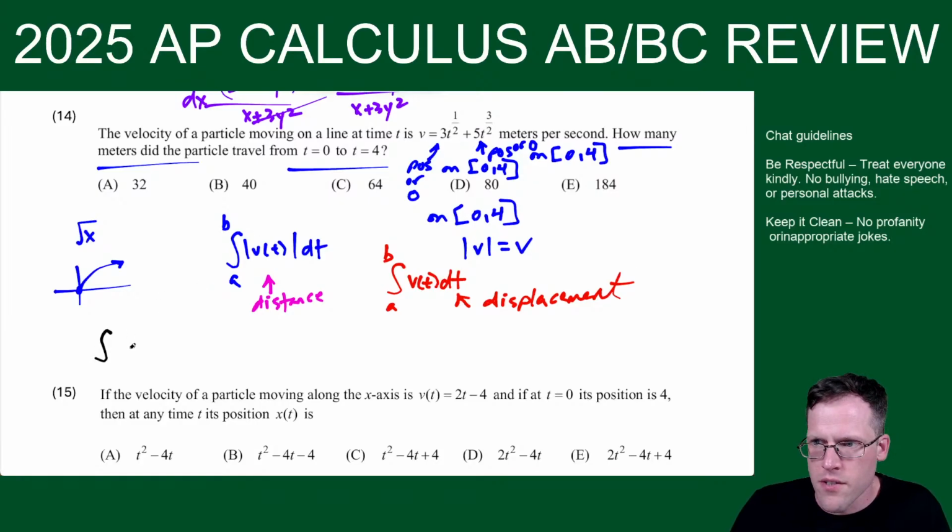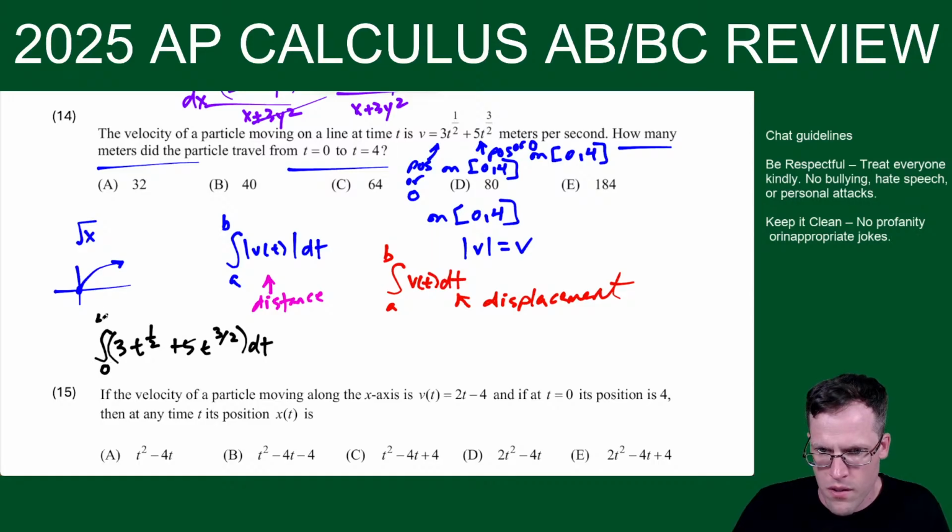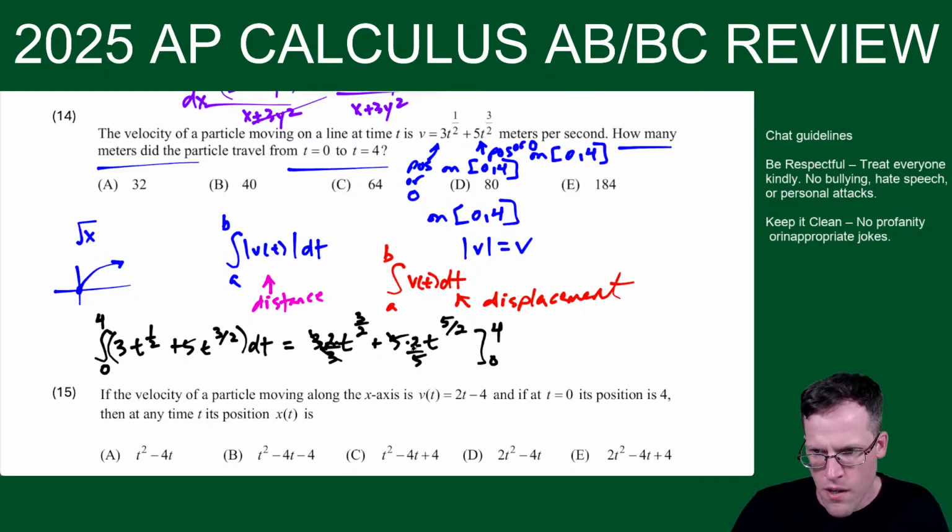All right, now let's go ahead and find it. We've got the integral of 3t to the half plus 5t to the 3/2 dt from 0 to 4. For 3t to the 1/2, we add 1 to get 3/2, and multiply by the reciprocal 2 over 3. Plus 5t to the 5/2, multiplied by the reciprocal 2 over 5, going from 0 to 4. Now 3 over 3 cancels, 5 over 5 cancels, and we just plug in. Plugging in 0 at the end is nice because that wipes everything out.